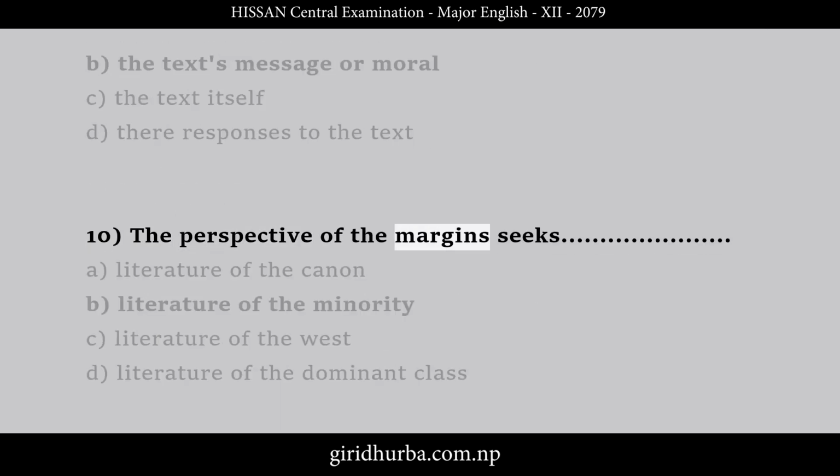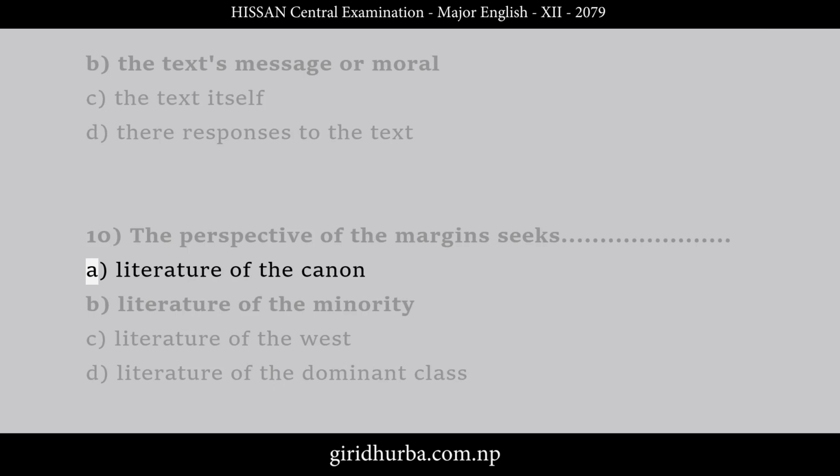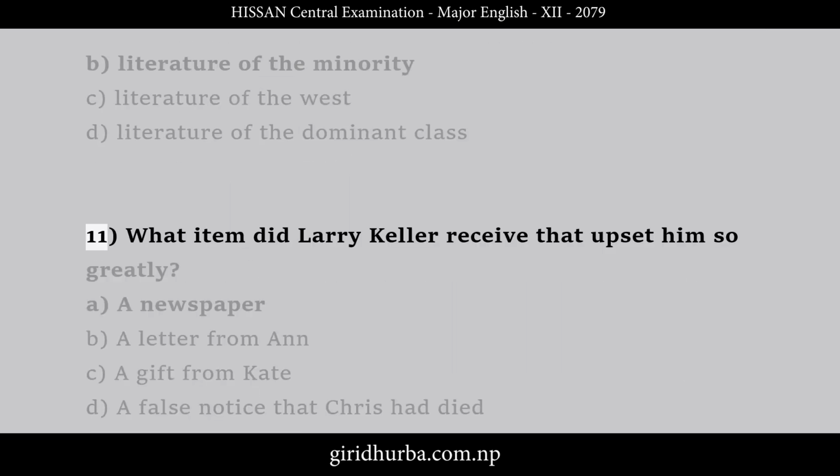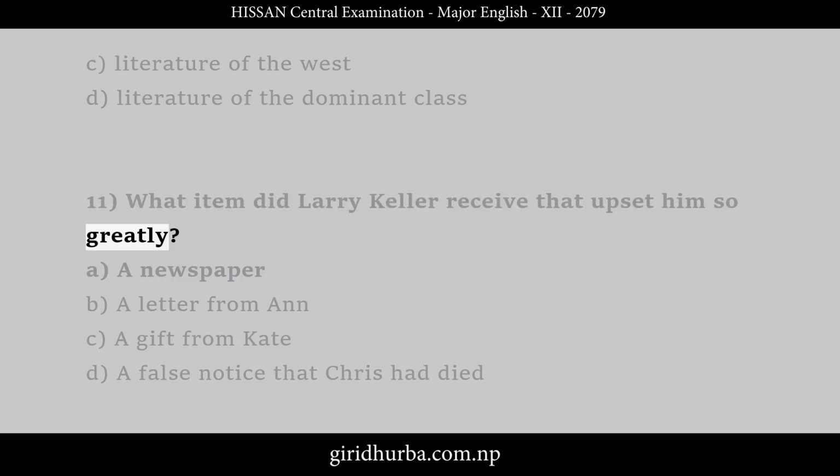10. The perspective of the margin seeks A. Literature of the canon, B. Literature of the minority, C. Literature of the West, D. Literature of the dominant class. 11. What item did Larry Keller receive that upset him so greatly? A. A newspaper, B. A letter from Anne, C. A gift from Kate, D. A false notice that Chris had died.